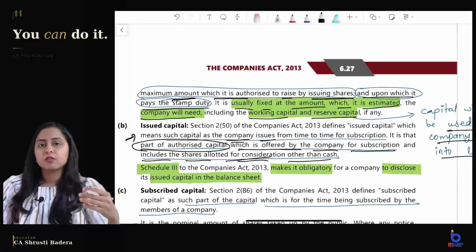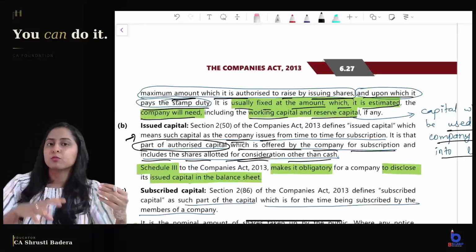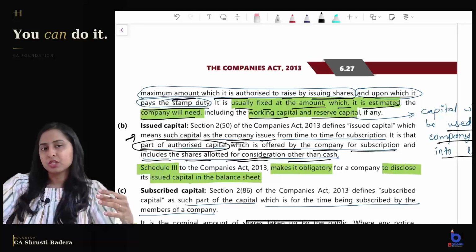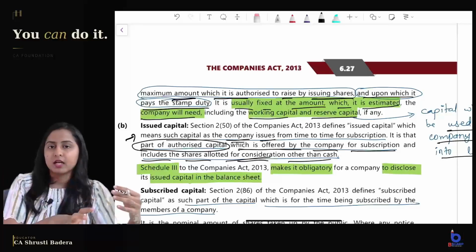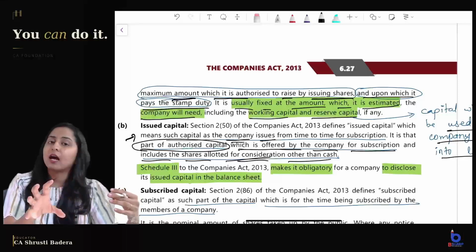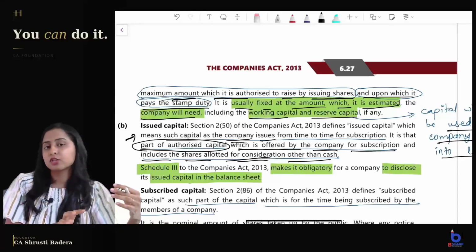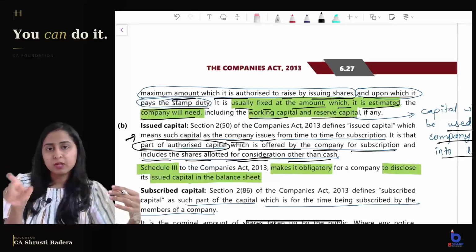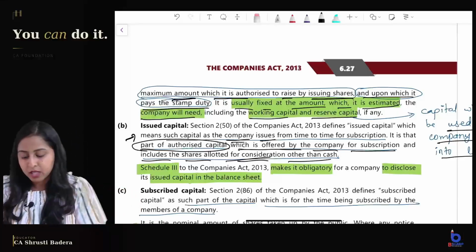Say for example, one of the members has contributed machinery. He has purchased machinery and given it to the company, and in exchange of the machinery, the company has allotted him shares. So that is consideration other than cash. What is the consideration for the company? The machinery. So this value of machinery will also be included in the share capital.